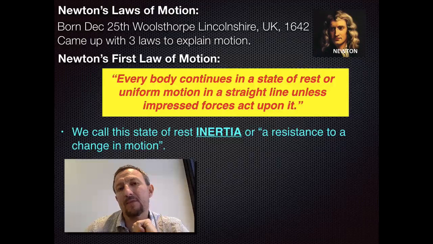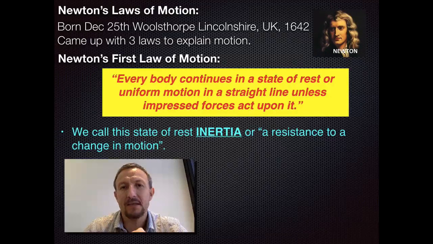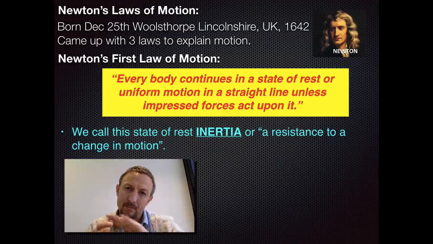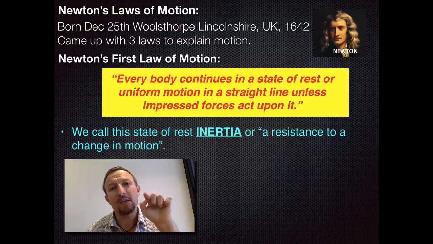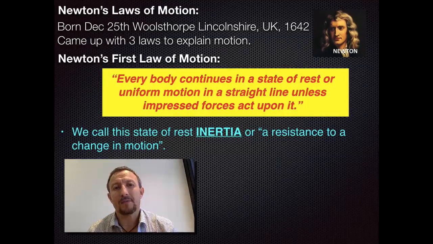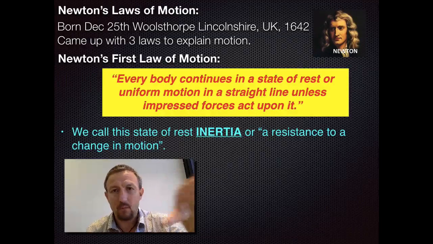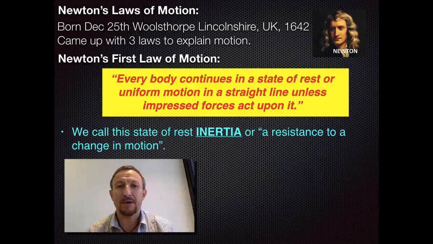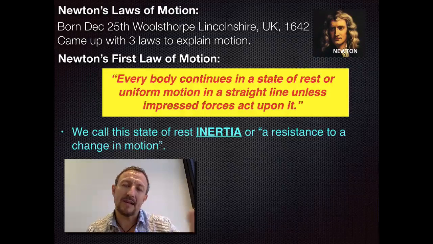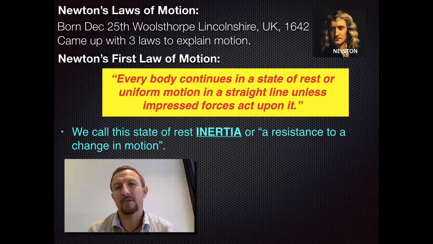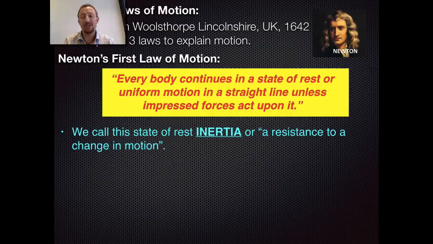So for example, if you fired a bullet in space and the bullet was able to be propelled, it would keep moving at exactly the same speed as when it left the gun, regardless of what's in space, until a force is applied upon it. Obviously if that bullet then hits, for example, the space shuttle, then a force is applied on it and the motion changes. But until that point happens, it will continue almost indefinitely until a force is applied.